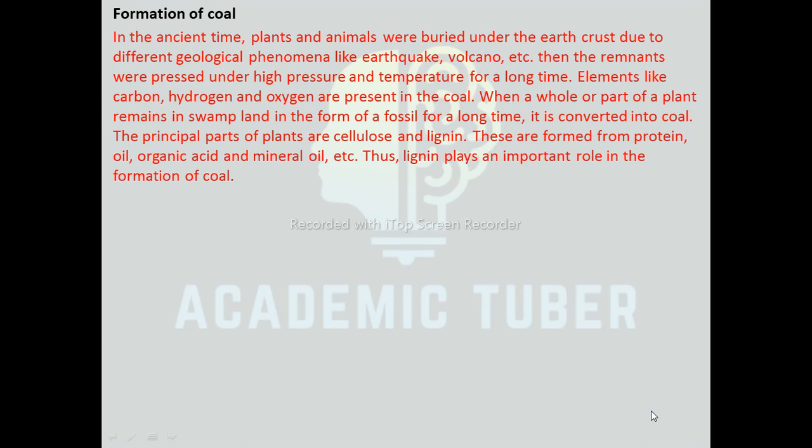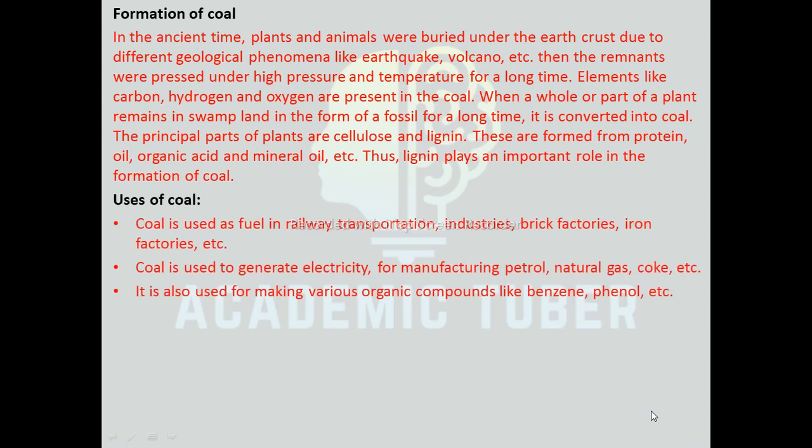When a whole or part of a plant remains in swampland in the form of a fossil for a long time, it is converted into coal. The principal parts of plants are cellulose and lignin. These are formed from protein, oil, organic acid, and mineral oil. Thus, lignin plays an important role in the formation of coal.